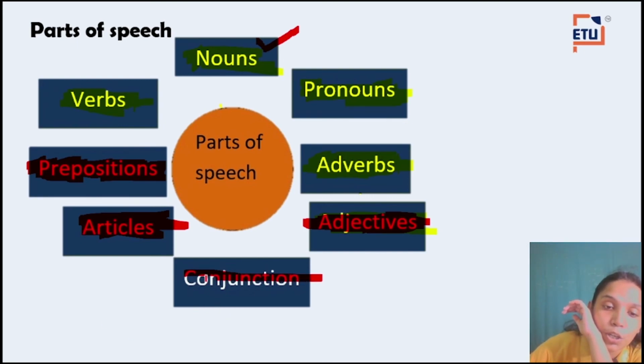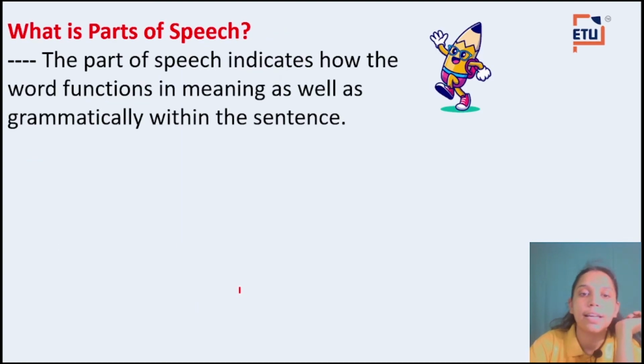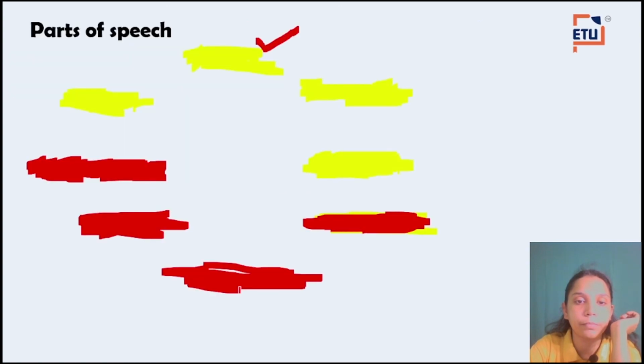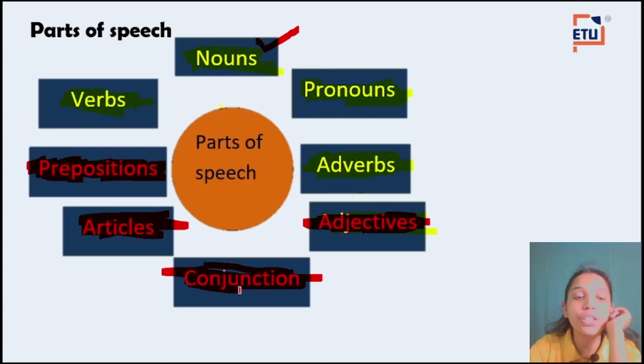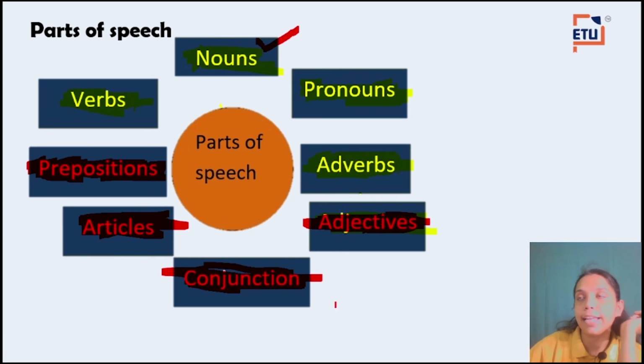Now conjunction. So what is conjunction? Conjunction is a word that joins two sentences. Like, let's say, Ram reads in class 4. Let's say Raju, okay? So Ram reads in class 4, Raju reads in class 4.